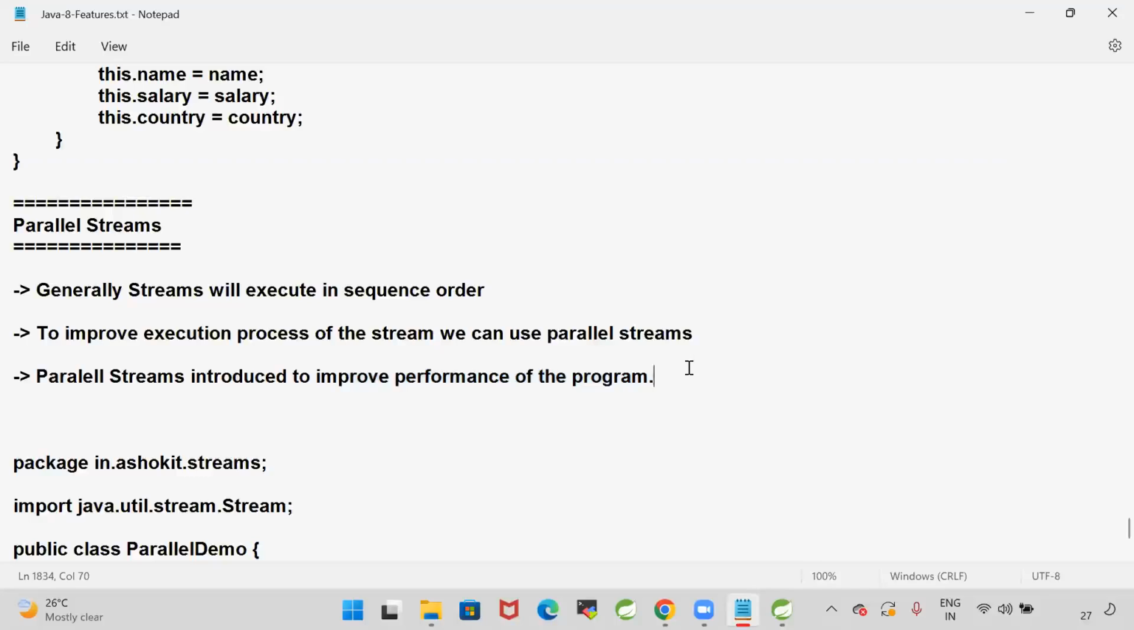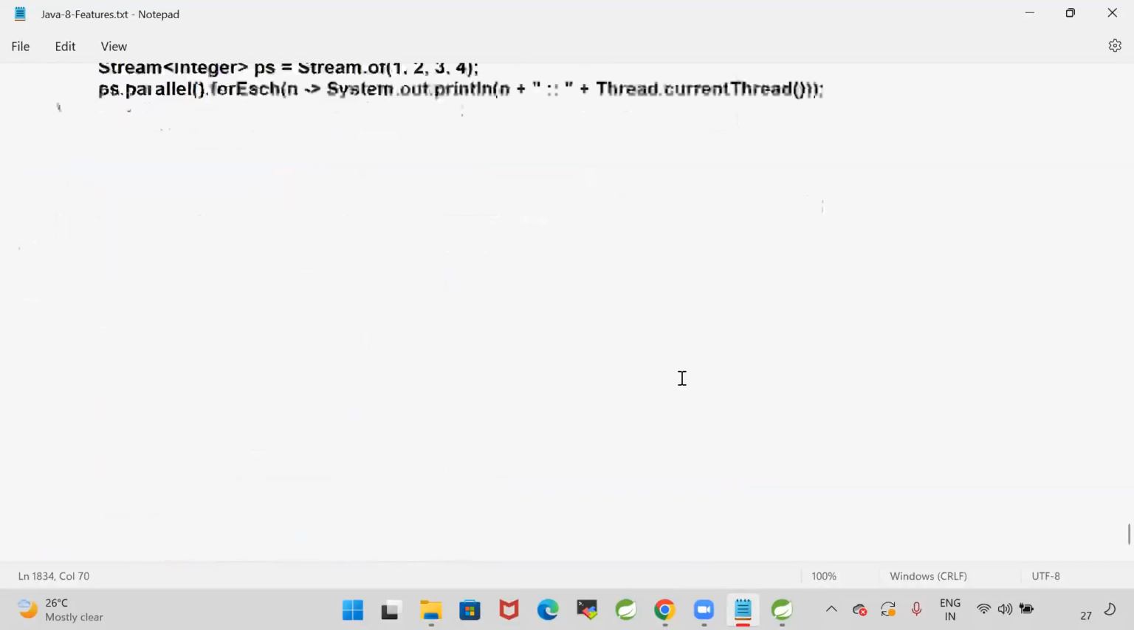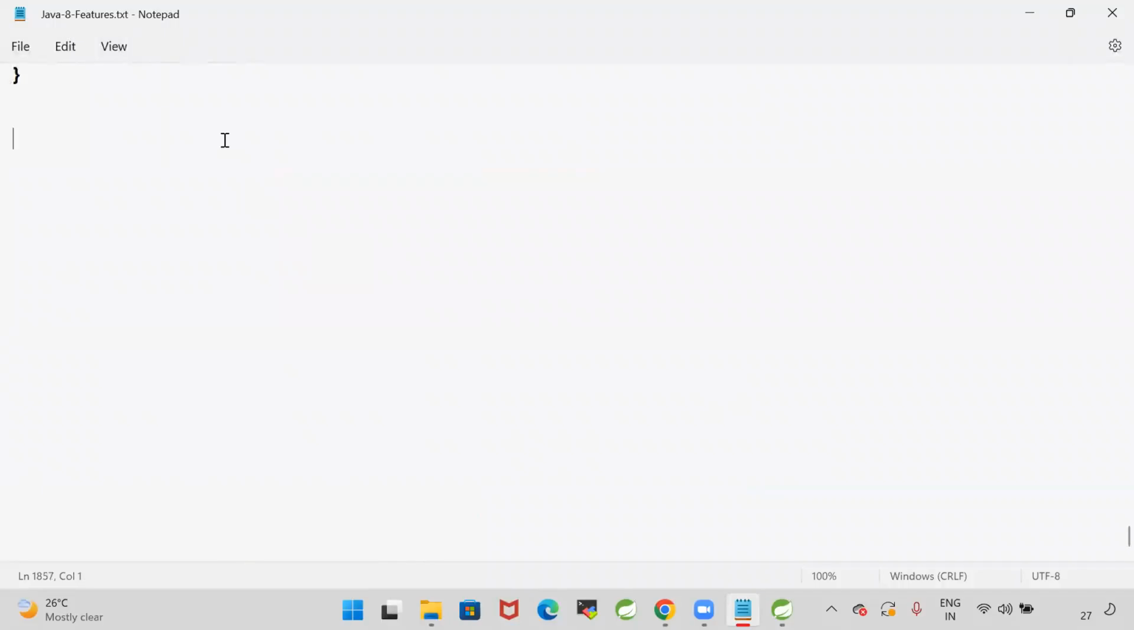If you want to process the data parallelly, not one after the other, then you can go for the parallel stream concept. And similarly, there is one special iterator introduced in 1.8.